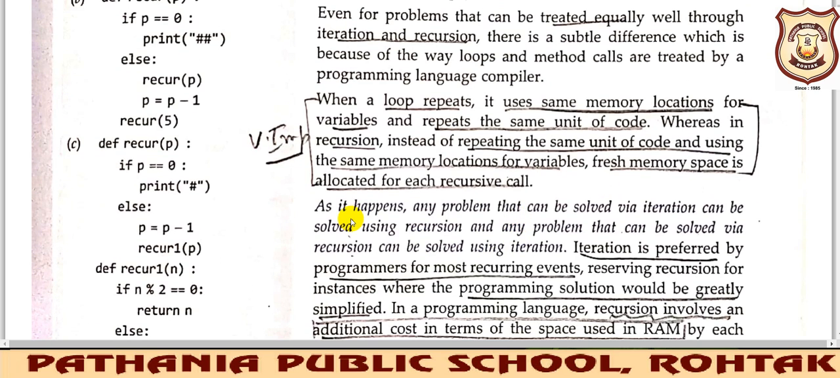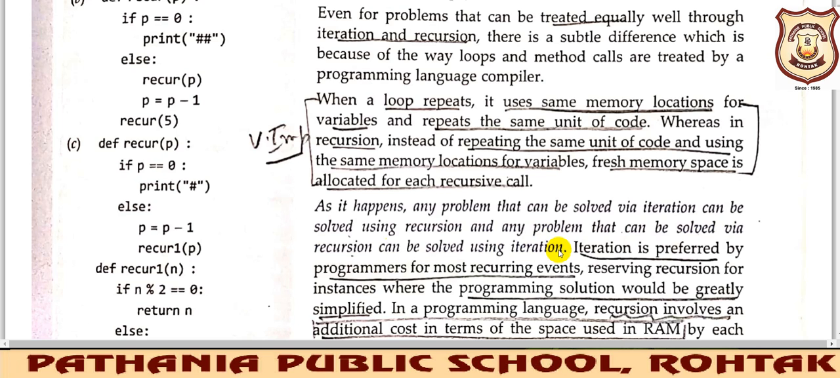Okay, as it happens, any problem that can be solved via iteration can be solved using recursion, and any problem that can be solved via recursion can be solved through iteration. What is the meaning of this, beta? We just want to say that we can solve any problem either with the help of recursion or with the help of iteration.